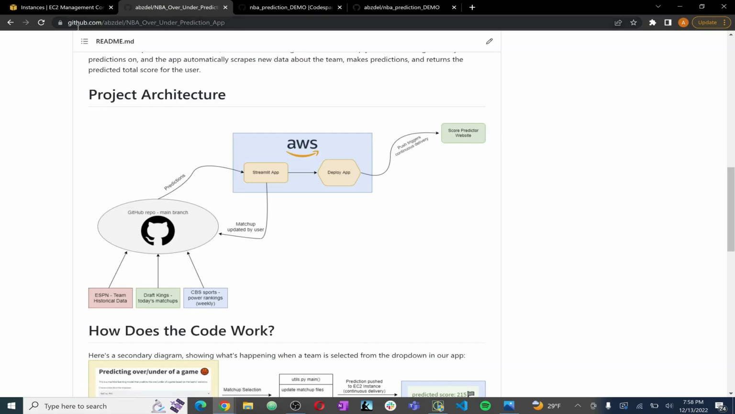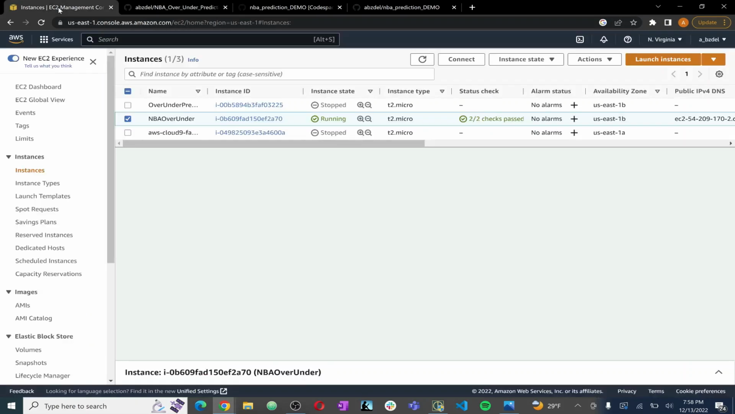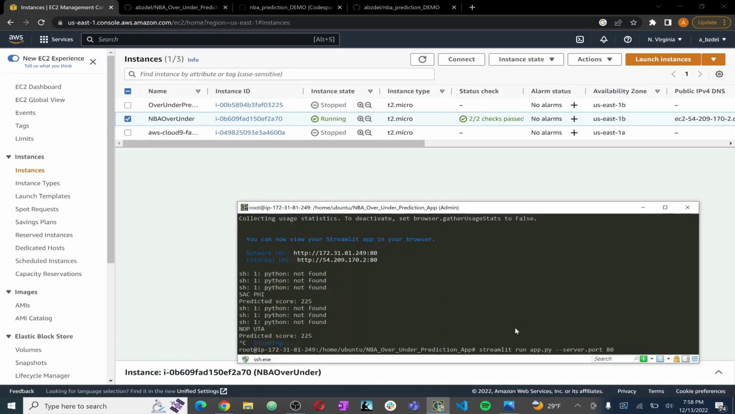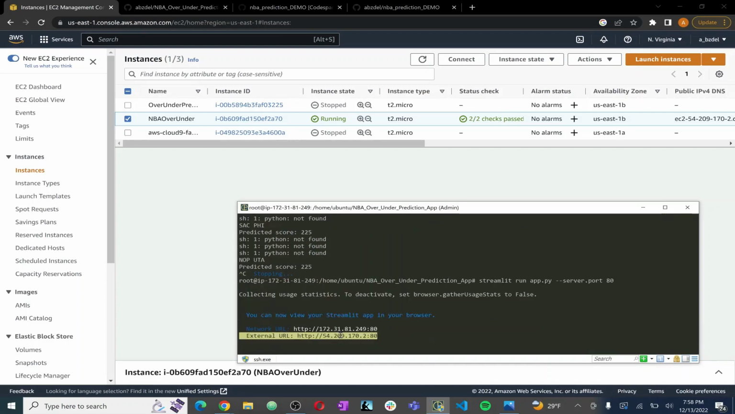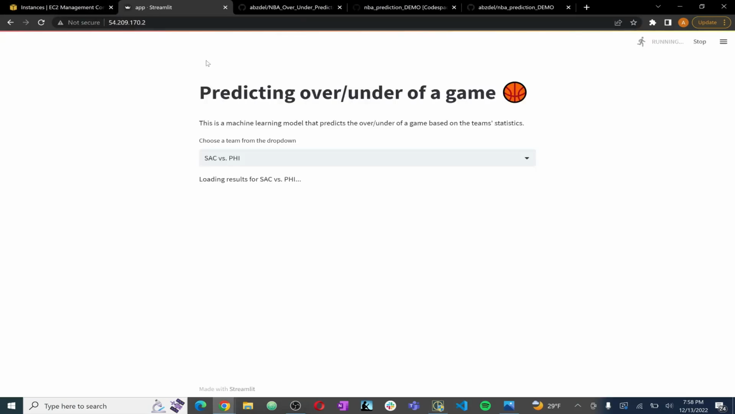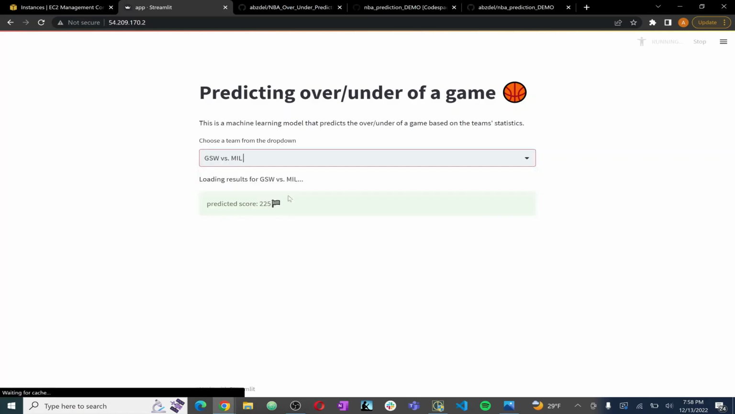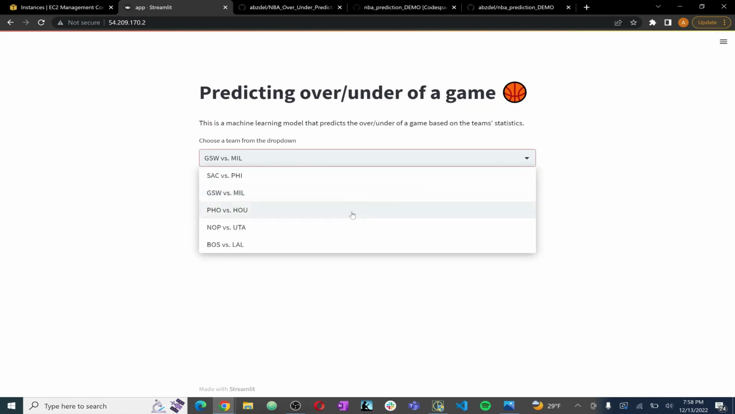And to show you a little bit more of what that looks like, in the console here, it's going to be the second instance of NBA over-under. Right now, I'm SSH'd into that instance, and through the Streamlit run command, we can run the website and I can show you what it looks like. So as you can see, we have a drop-down menu of all the teams and we get predictions for each one.